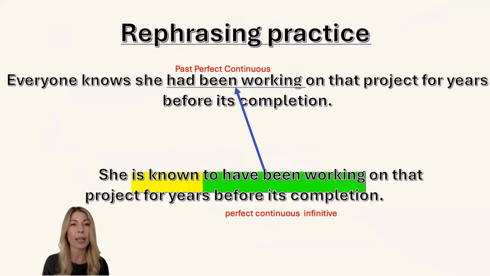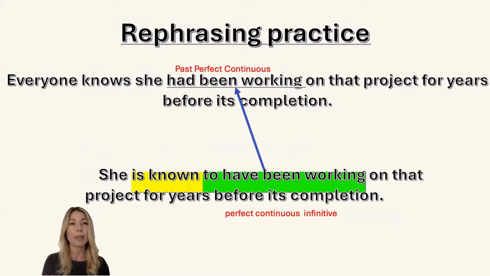I changed slightly the sentence. Everyone knows that she had been working, pay attention, had been working on that project for years before its completion. So the reason why I'm using past perfect here is because I have this past time marker, its completion. We understand that it's over. So, and she had been working before, yes?